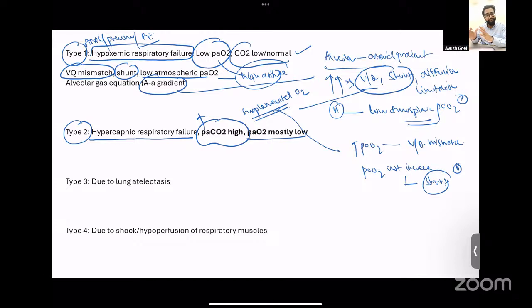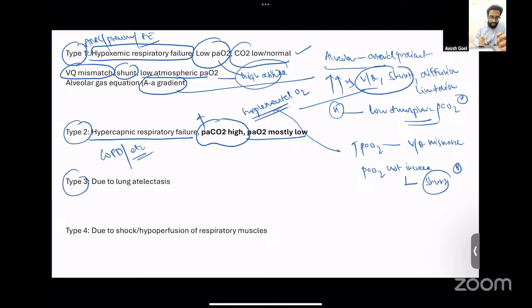Therefore, the patient will have hypoxia along with hypercapnia, and this is labeled as type 2 respiratory failure. The common etiologies could be related to the airways, for example, COPD, or the patients might have some problem in their neuromuscular system, like severe myositis, myasthenia, or some problem with the spinal cord, etc. So this is type 2 respiratory failure.